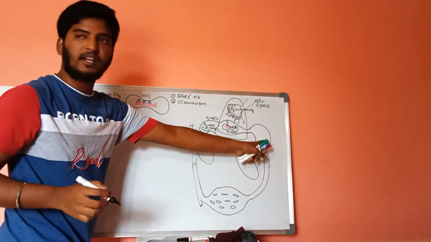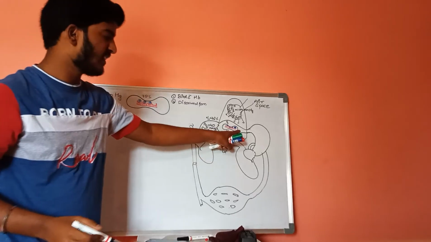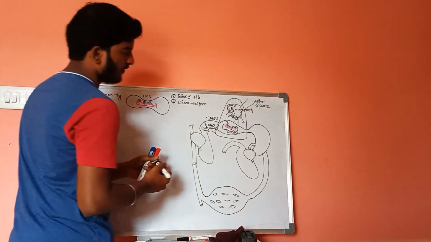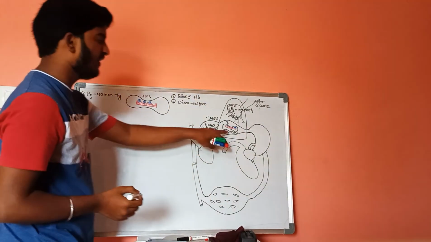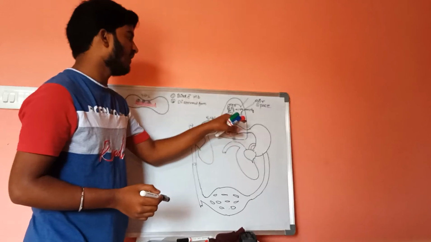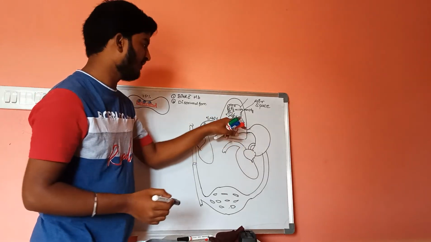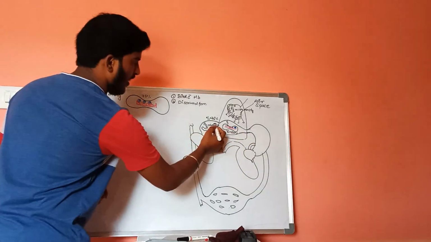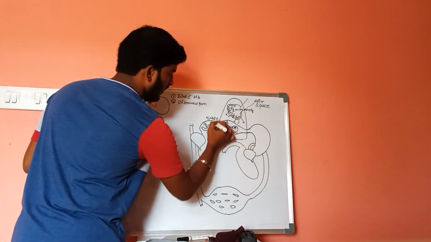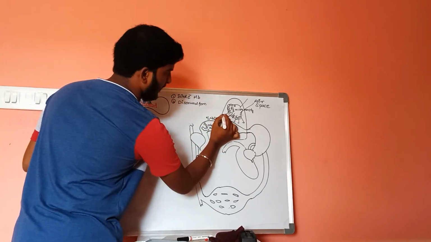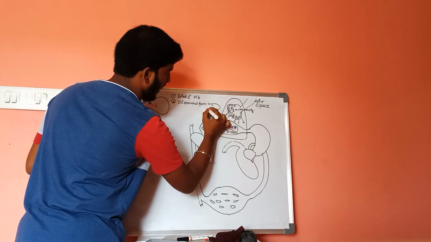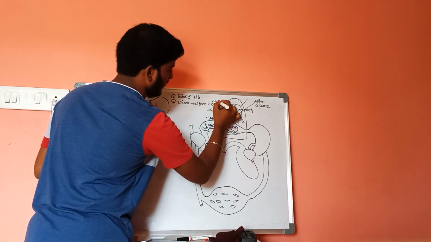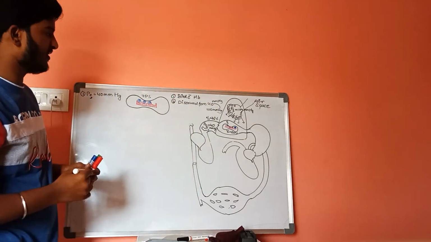Let us consider this is a pulmonary vein, in which the oxygenated blood from the alveoli will reach the left lung. Because of diffusion of oxygen from the alveoli to the capillaries, the partial pressure of oxygen in this area becomes 100 mmHg from 40 mmHg.